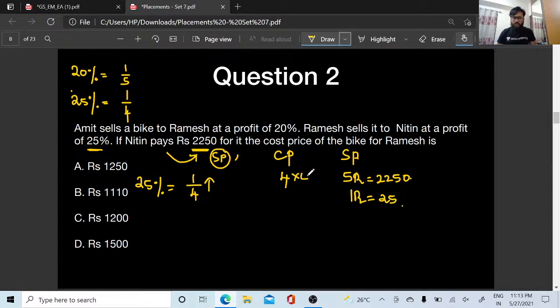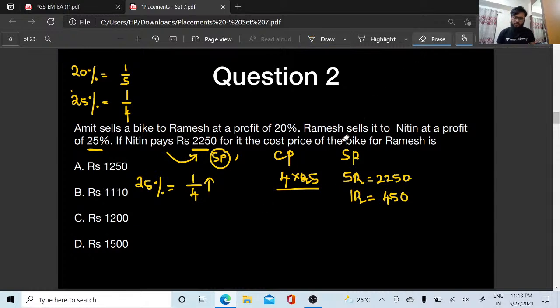So what will be my cost price? It is 4 into 450. Oh, sorry, 5 times 45 is 225, and I have 0 also, so 450. So this is going to be 4 into 450.